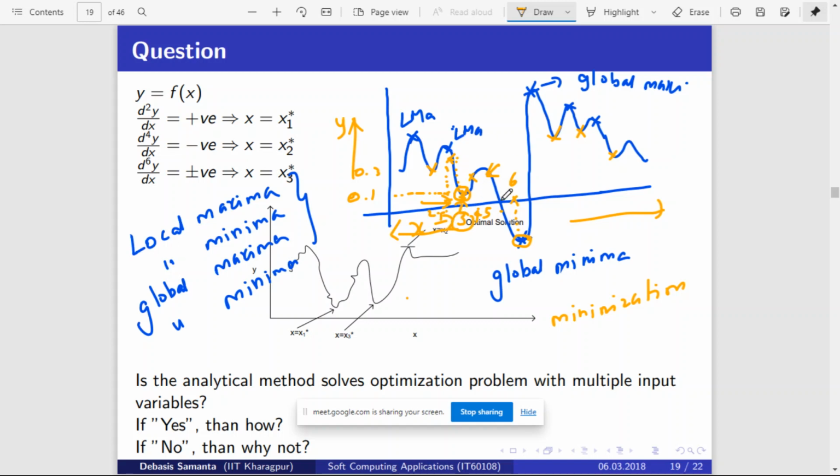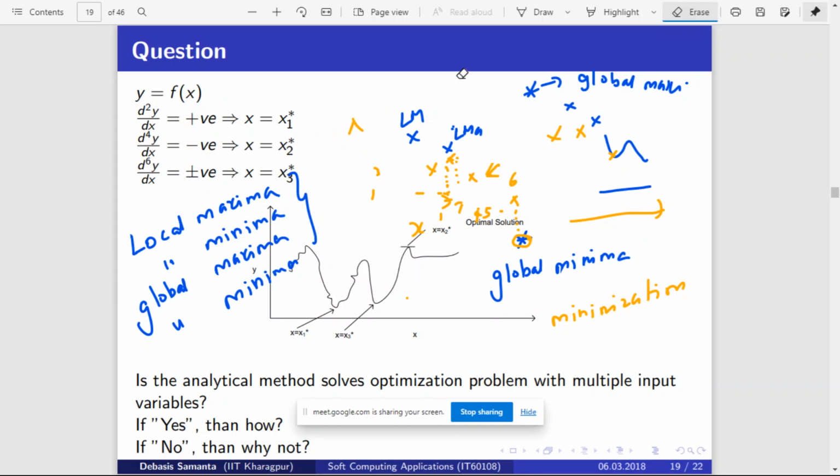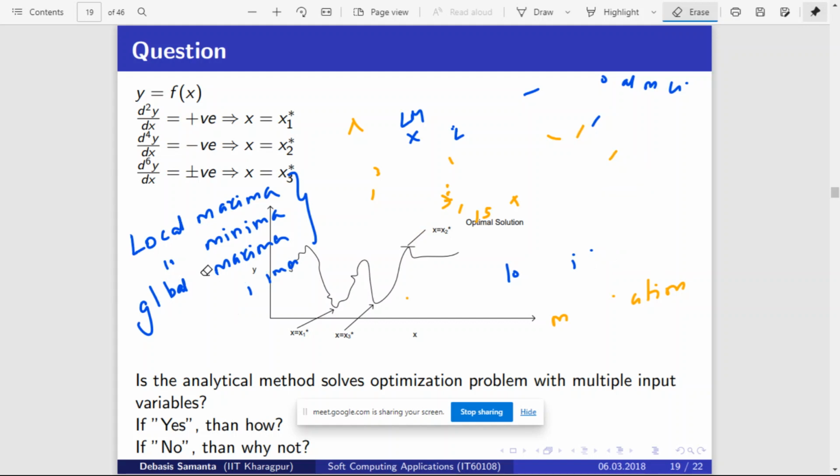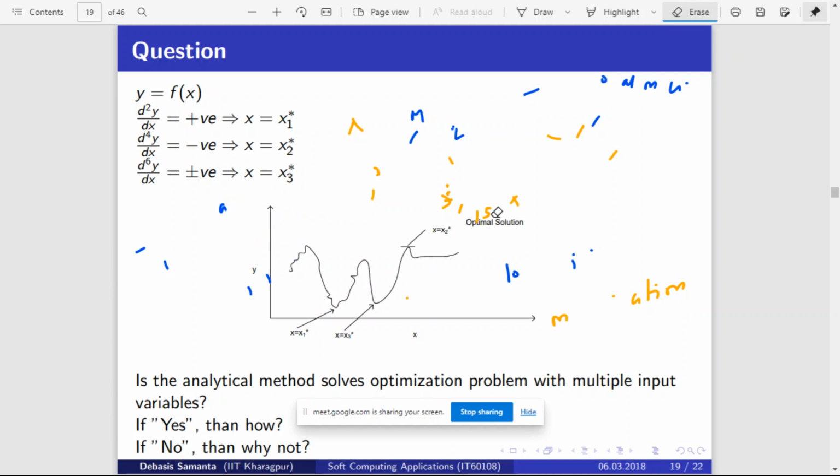Okay. So these are the type of things which we are going to solve using optimization problems, right? So basically our objective is to find the global minima, but sometimes these algorithms may get stuck in local minima, or when you want to find global maxima, it may get stuck in local maxima, right? There are also some techniques available to make the algorithm move beyond local maxima or local minima. Right?